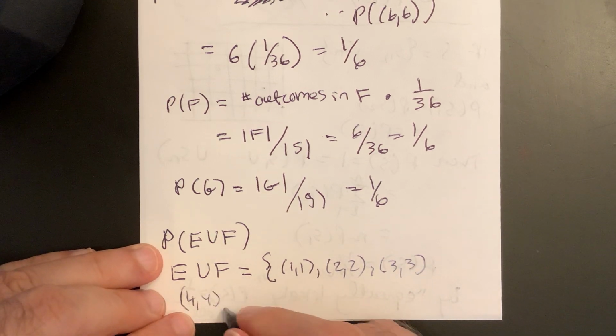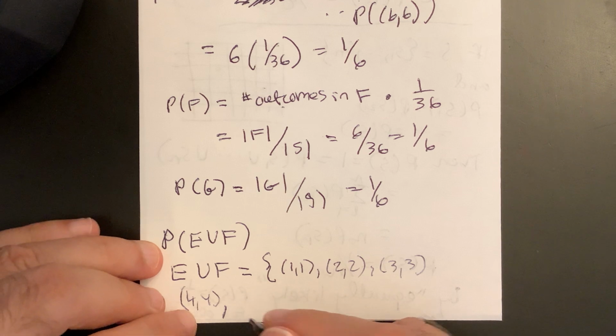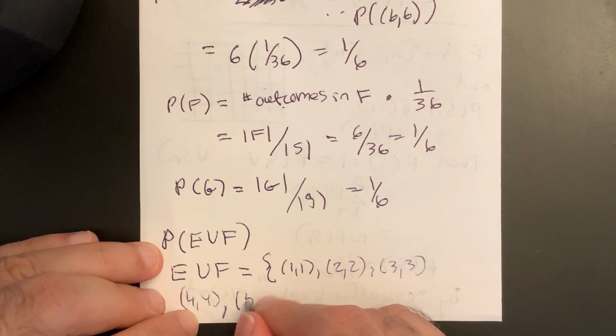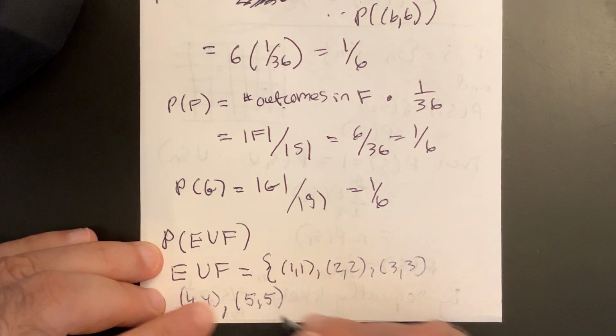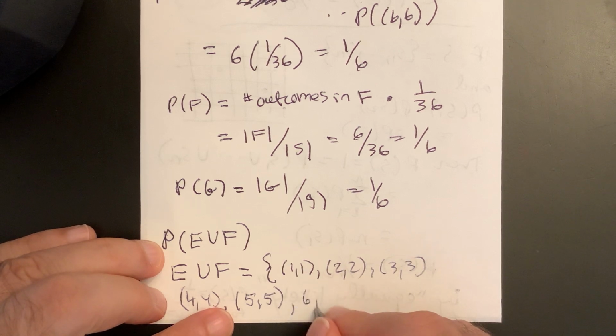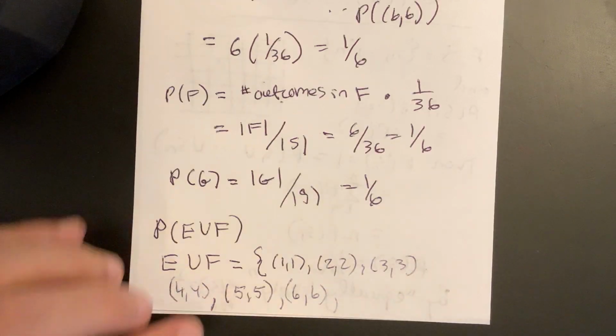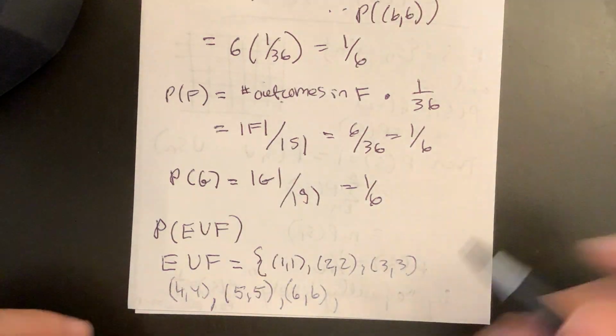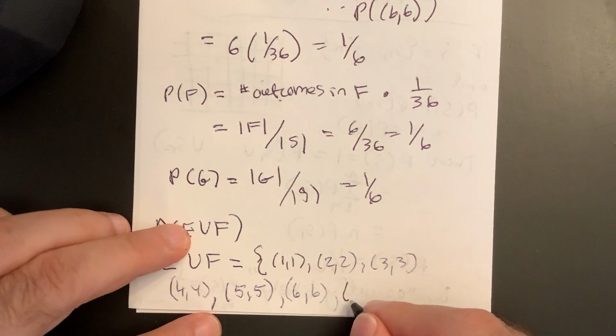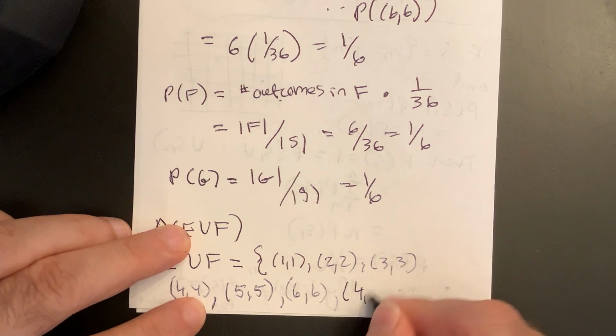And here the overlap starts. Okay, now 6, 6. These two are in both. And I also have, let's see, 4, 6.